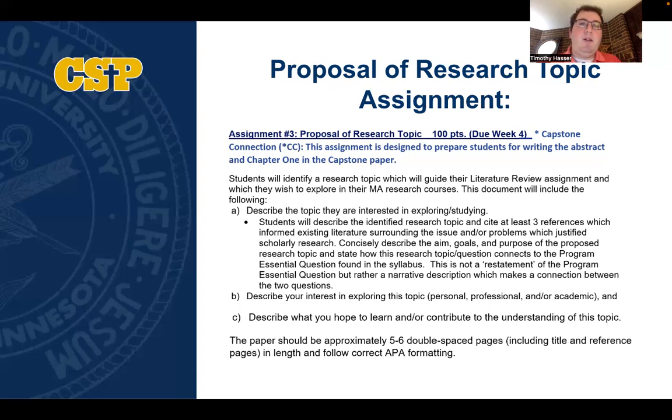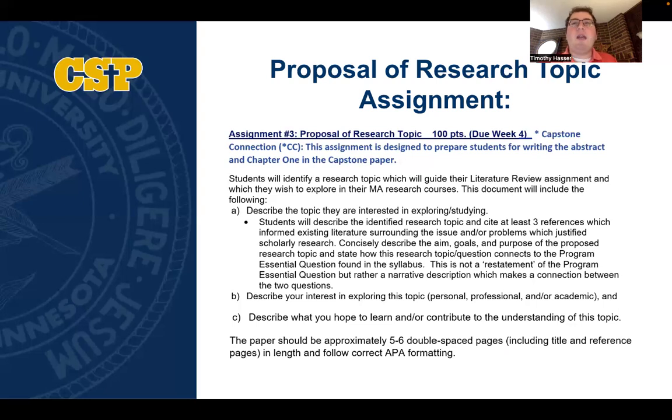And so this paper will include a description of your topic with at least 3 sources. And one of these sources should be a qualitative study, and one of the sources should be a quantitative study. And so I would encourage you to take a look at pages 65 and 66 in our Galvin and Galvin text for information related to what a qualitative study is and what a quantitative study is, and how to identify each of these types of research studies.